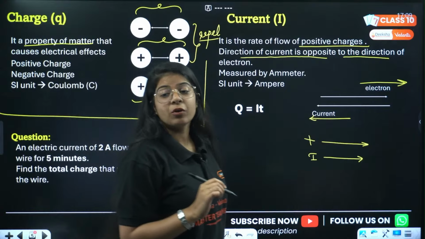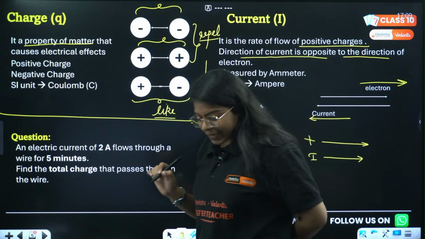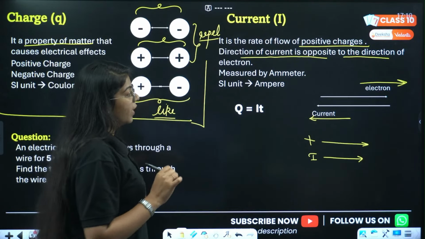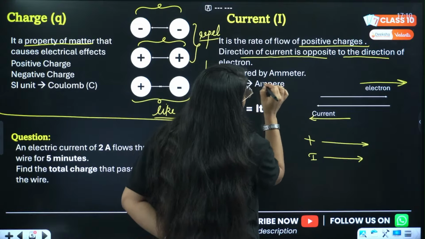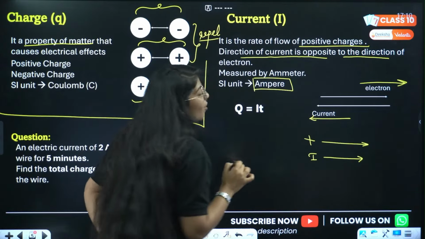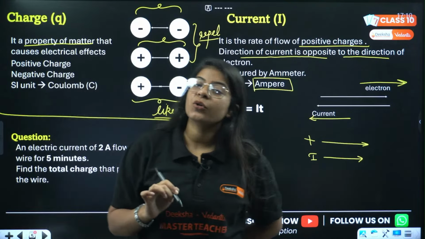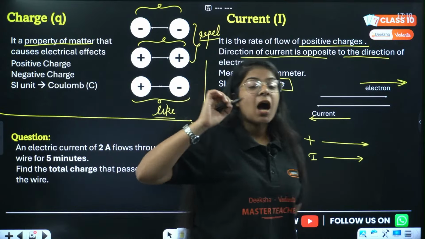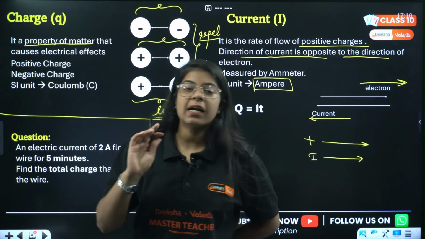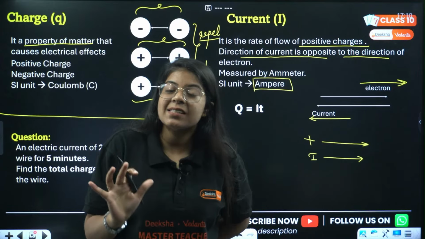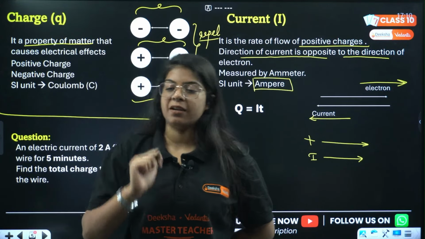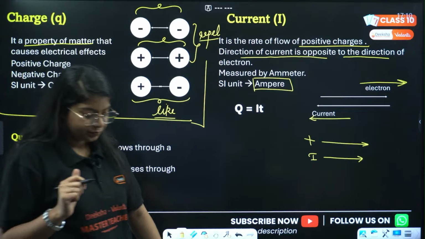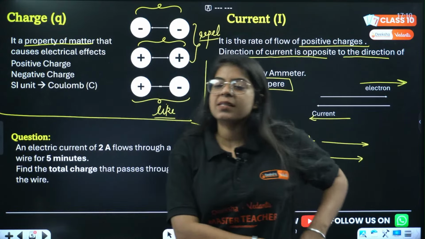What is the unit of current now? My friends, what is the unit of current? The unit of current is ampere, right? The unit of current is ampere. The unit of charge was Coulomb. Done. Now, how do we measure the current? There is a current flowing in the wire. What device will I use to measure the current? Yes, ampere is the SI unit of current.